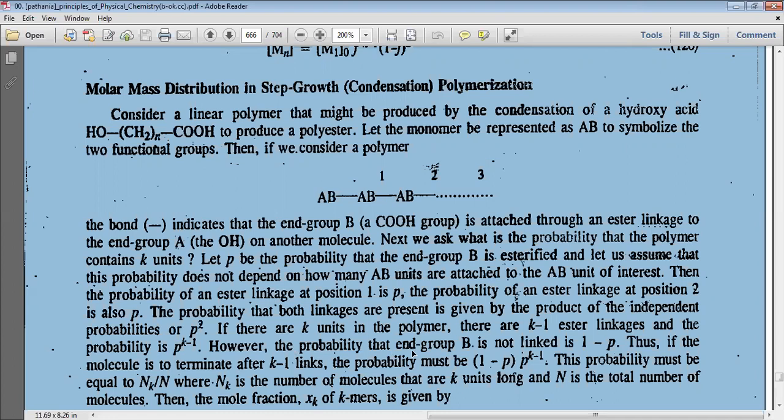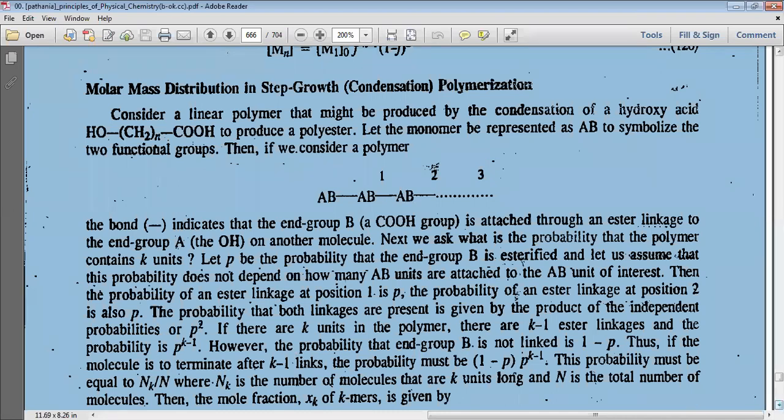However, the probability that an end group B is not linked is 1 minus p. Thus, if the molecule is to terminate after k minus 1 links, then the probability must be 1 minus p into p to the power k minus 1.